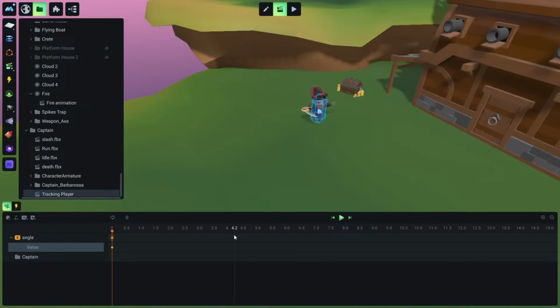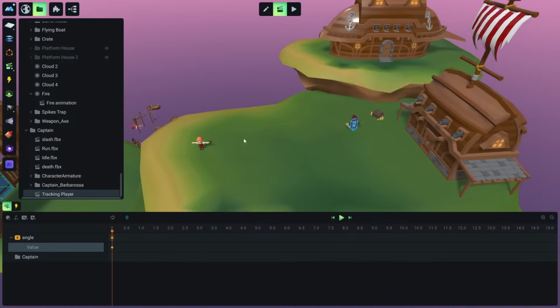But for now, let's say that you need to type 360. So this angle variable now contains the difference in the angle between this object and this object.